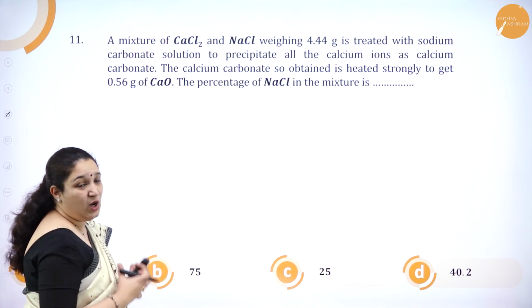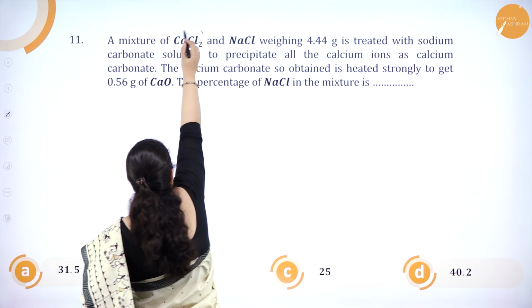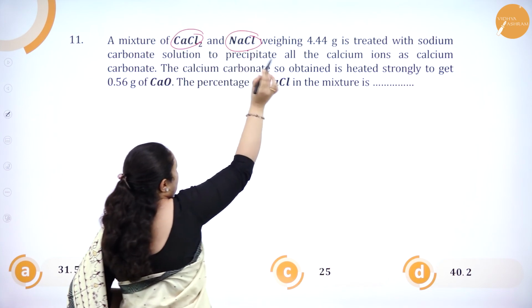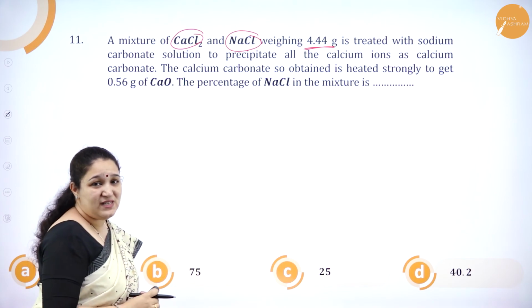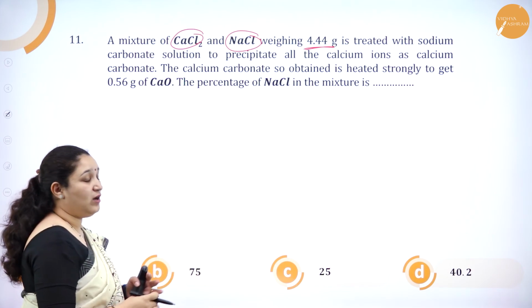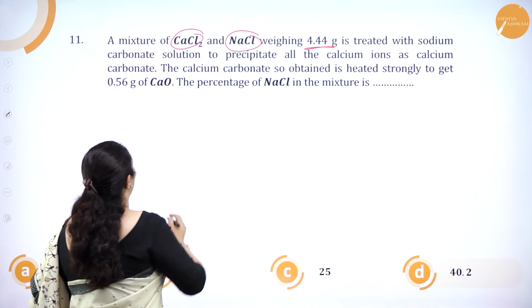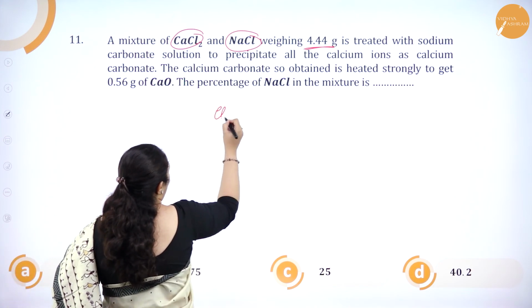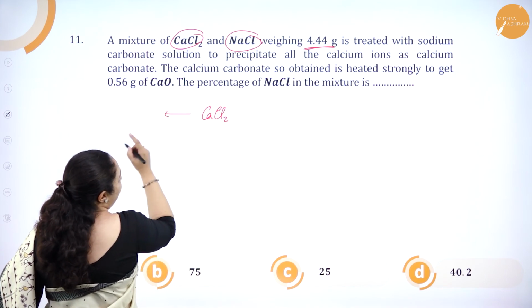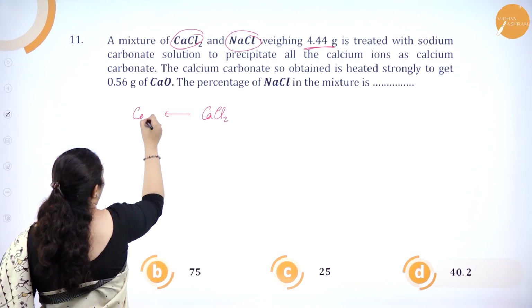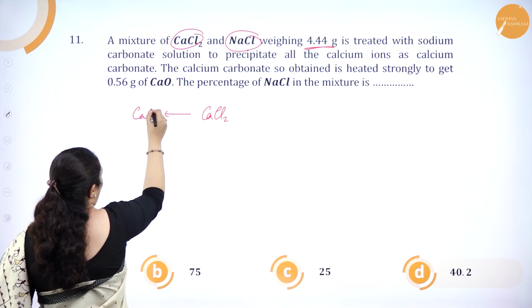So what is it? We have a calcium chloride and sodium chloride mixture which is weighing 4.44 grams. Now it is treated with what? Sodium carbonate. All the calcium chloride got precipitated as calcium carbonate, CaCO3.